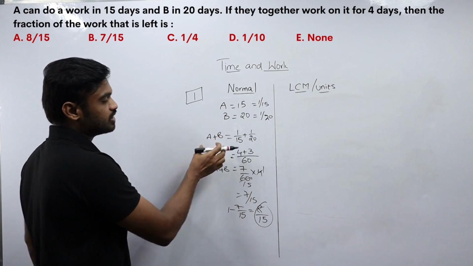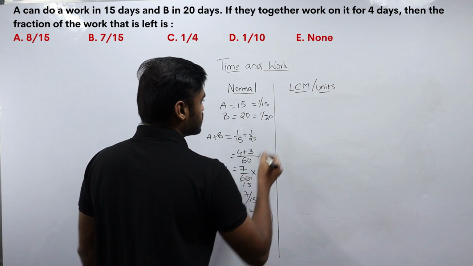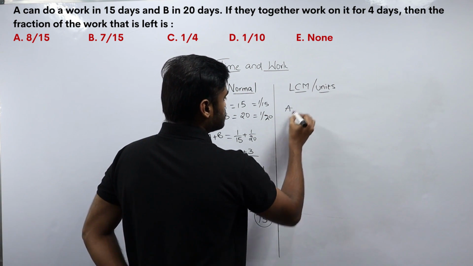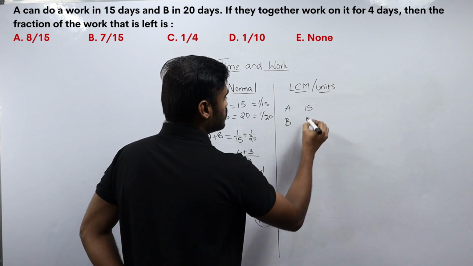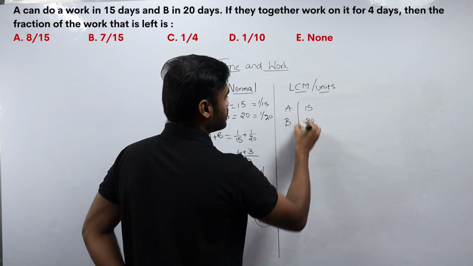Let us see how to solve the same problem in the LCM or units method. They are saying that A can do a work in 15 days and B can do the work in 20 days.